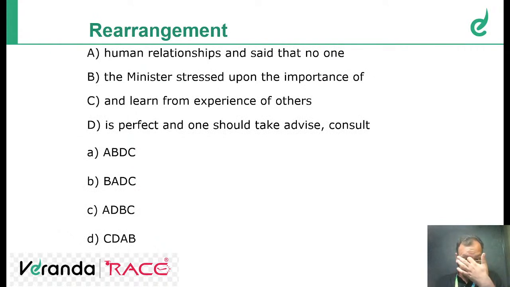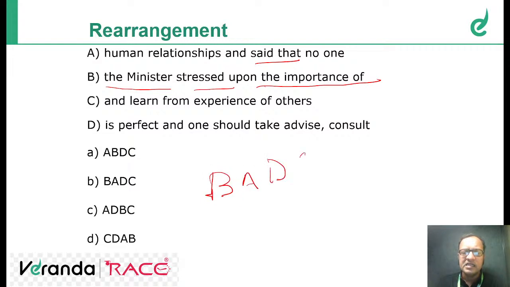Rearrangement. Okay, the first one, the answer should be: the minister stressed upon the importance of human relationship. So here we can get the hint as the importance of human relationship and said that. So somebody has said something. The minister stressed upon the importance of human relationship and stressed that no one is perfect and one should take advice, consult and learn from experience of others. So it should be BADC. Clear?